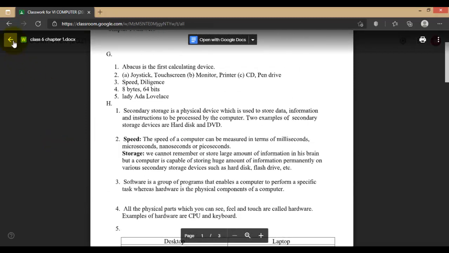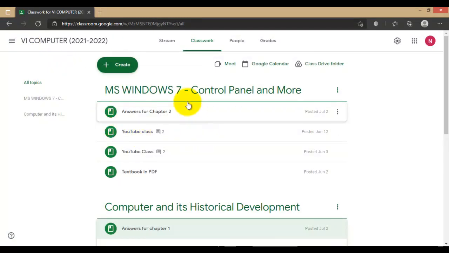Okay, let's go to the next one. That is Windows 7 control panel and more.